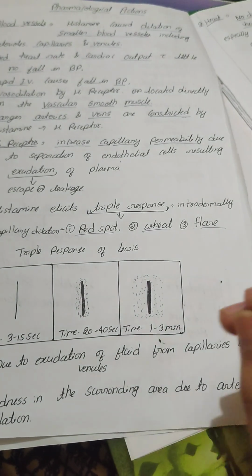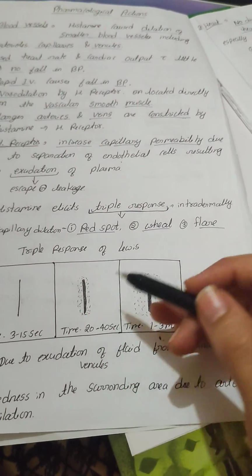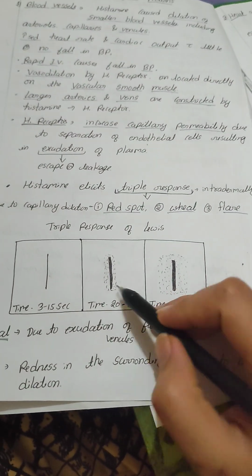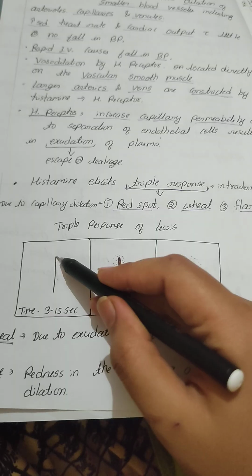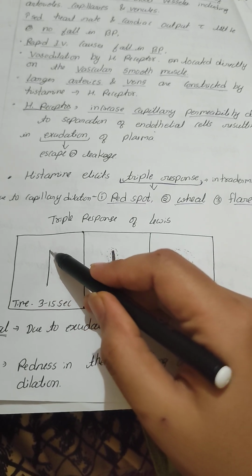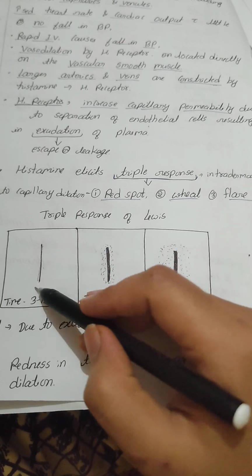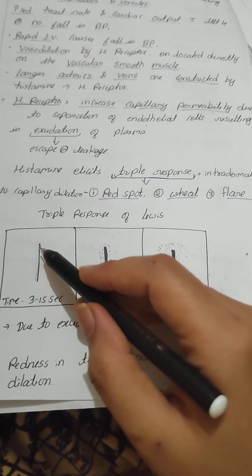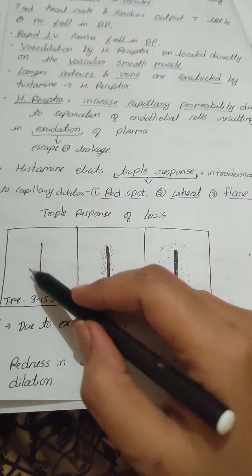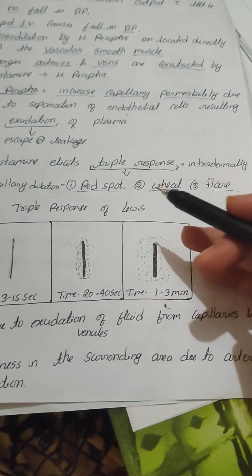Slowly that red spot spreads into the area. You can see it here. This is the first 3 to 15 seconds after the intradermal injection of histamine. It just causes the red spot, in the area of the skin and tissue, and it does not damage.